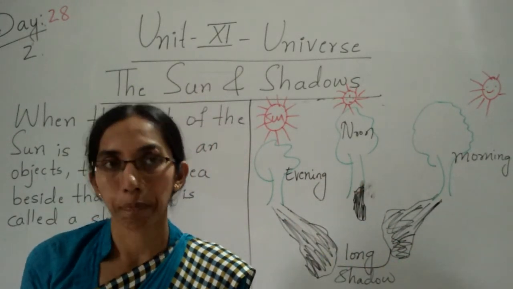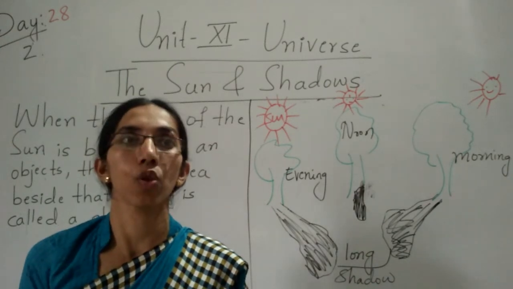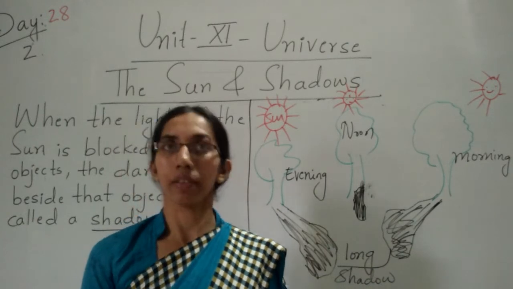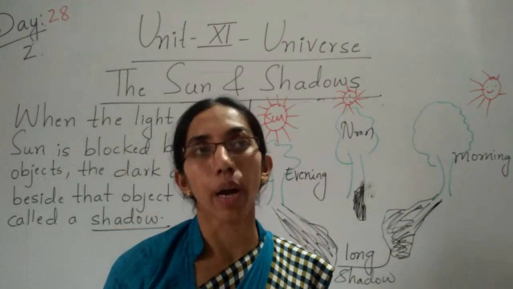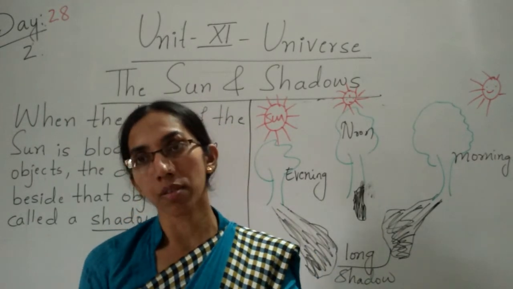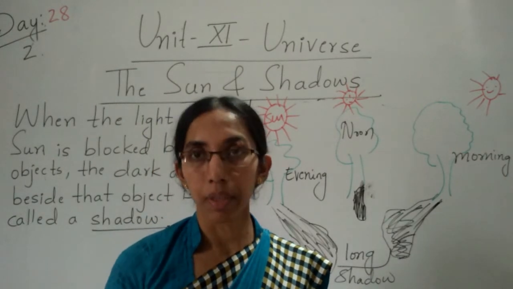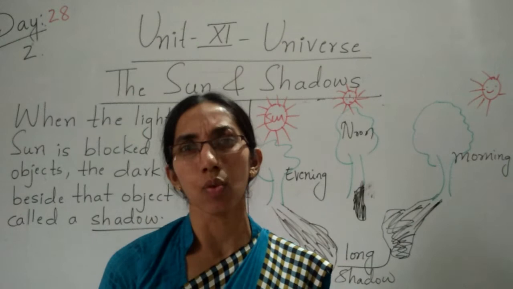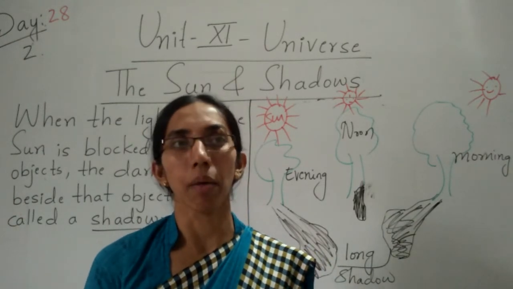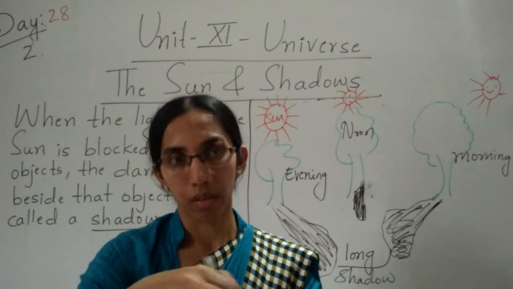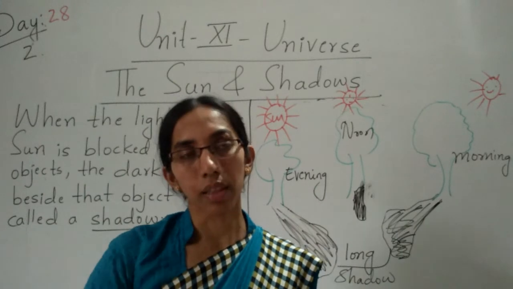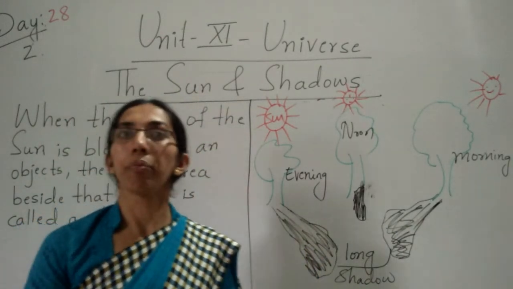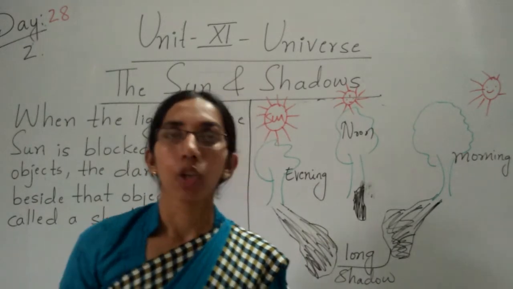Children, do this activity in front of your parents, then you will understand how the shadow forms. Take a torch and collect a number of objects like a doll, car, ball, whatever things you have, keep them on your bed or near the wall, and then switch on the torch, then you can find the shadows of the ball, car and toys.